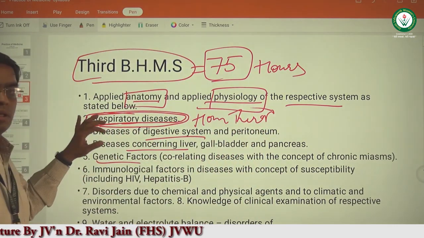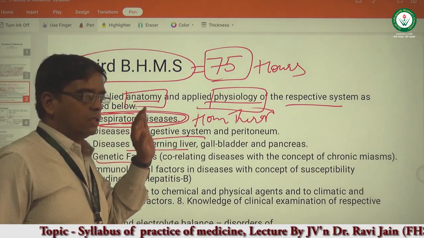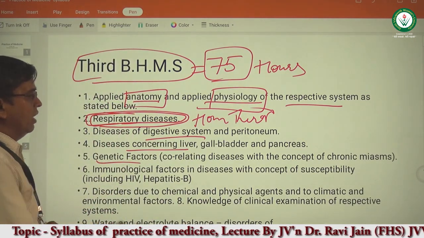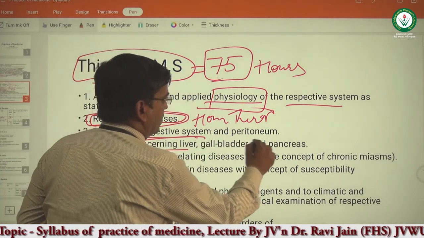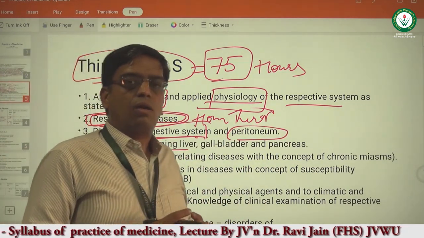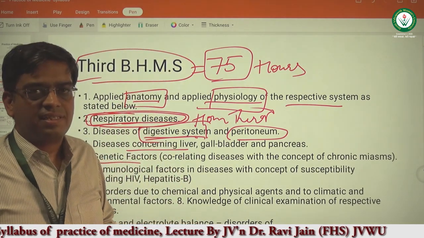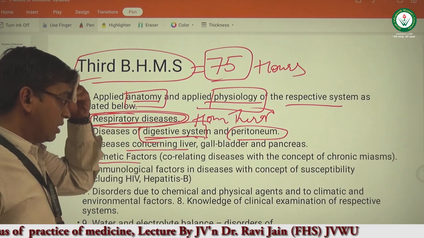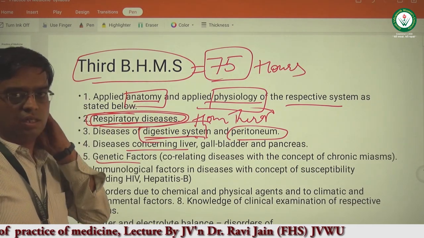Then, after the completion of the respiratory system, we will be switching on to the next system. In the next system, we will be studying about the diseases of the digestive system and the peritoneum. Digestion is a normal process and a normal physiology. If the digestion is disturbed, then what are the common disease conditions that can occur in the digestive system? This we are going to learn in this particular chapter.